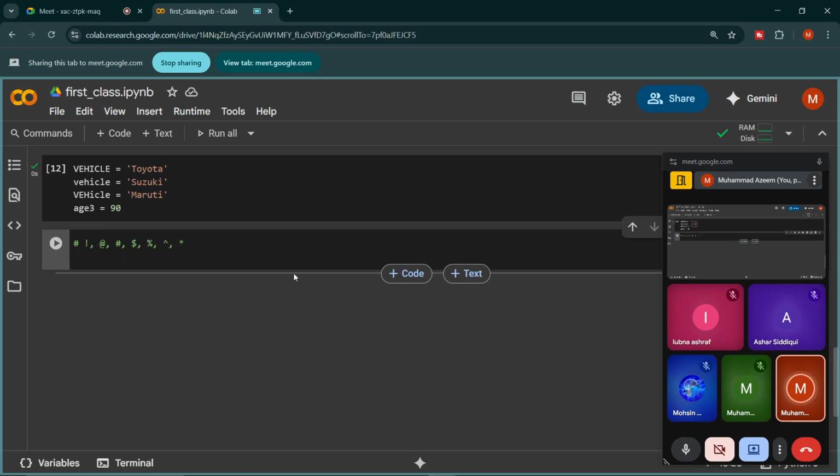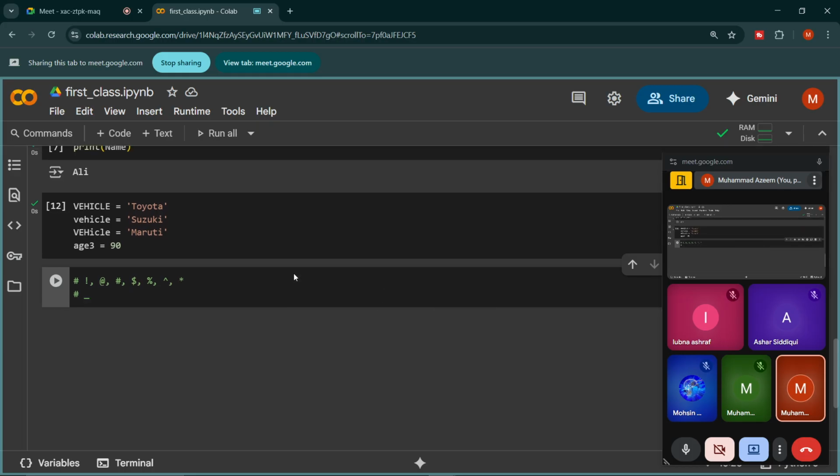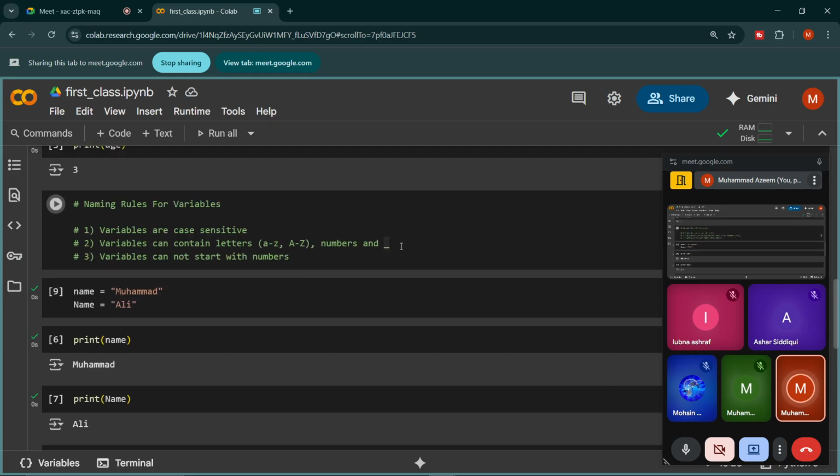The only symbol we are allowed to use in variables is underscore, right? So we cannot use any of these symbols. Only we can use is underscore. So that's why I wrote here that we can also use underscore, right? So this means we can only use underscore, and other than underscore we cannot use anything.